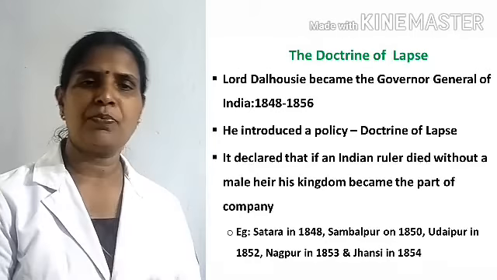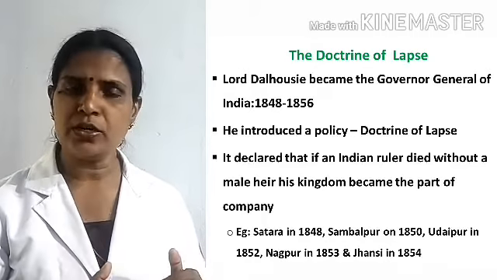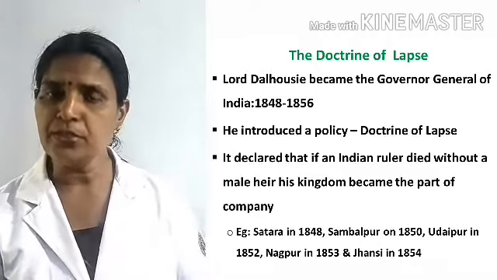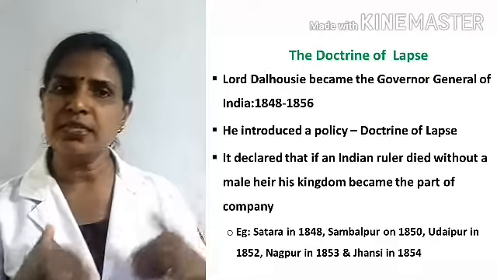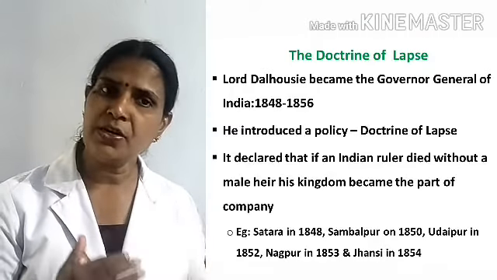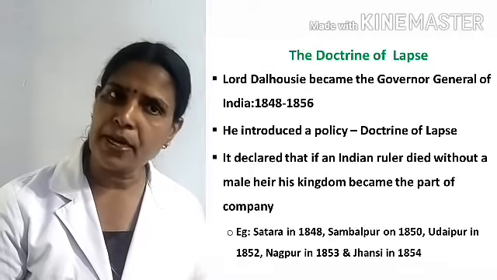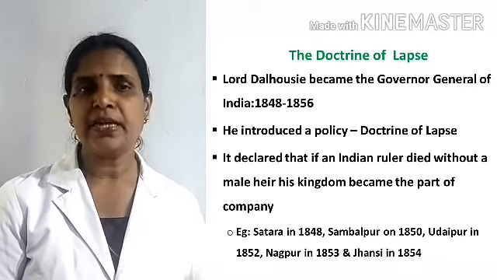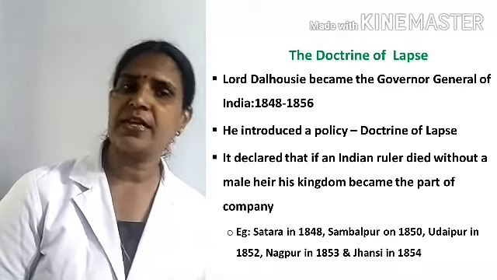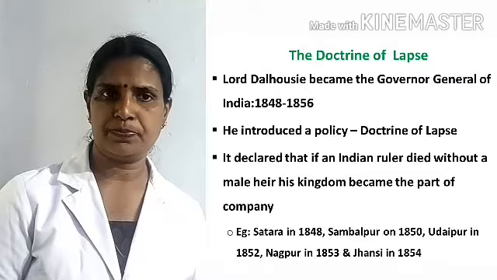According to the doctrine of lapse, Indian rulers did not have the right to appoint an adopted son as heir. Listen, once again, if an Indian ruler died without a male heir, they were not allowed to appoint an adopted son as the next ruler.